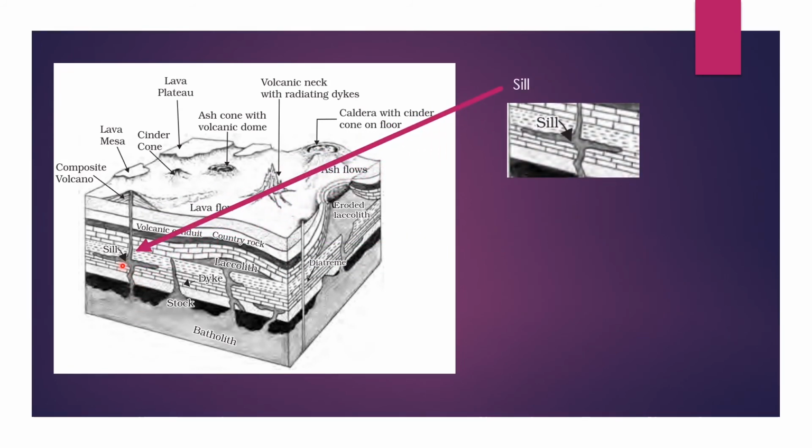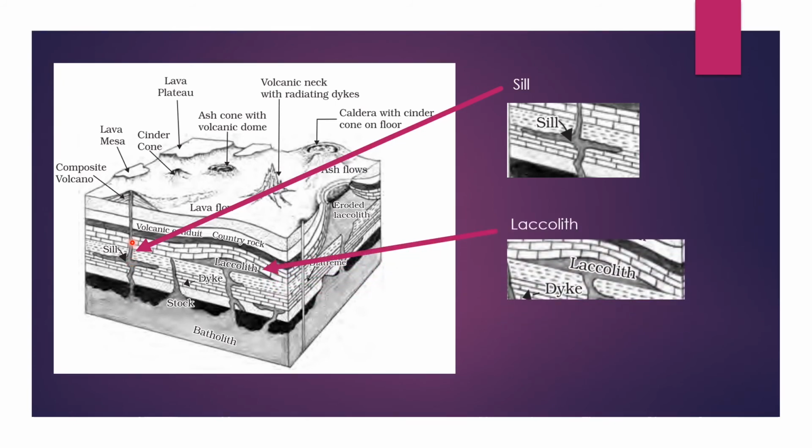Sill is nothing but the horizontal structure formed when the magma tries to escape from the asthenosphere to the lithosphere. It is also called a sheet. When this horizontal structure is thinner, it is called a sheet. When the horizontal structure is thicker, it is called a sill. The next one is laccolith. Laccolith forms a boat-like structure.